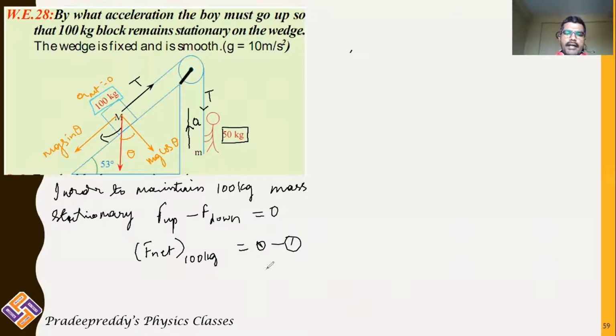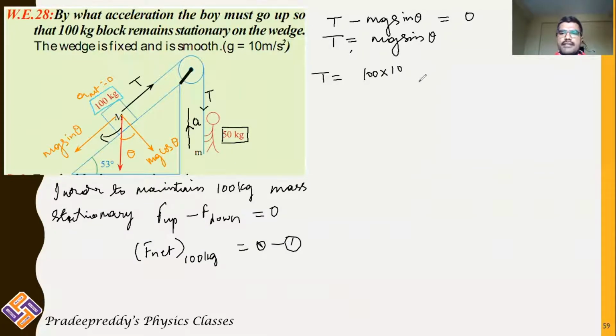Now taking the free body diagram at equation 1, you can write the upward force as tension minus the downward force as mg sin theta, which should be equal to 0. This can be written as T equals mg sin theta. That is, the mass is 100 kg, acceleration due to gravity I am taking as 10, into sin 53. So sin 53 will be 4 by 5.